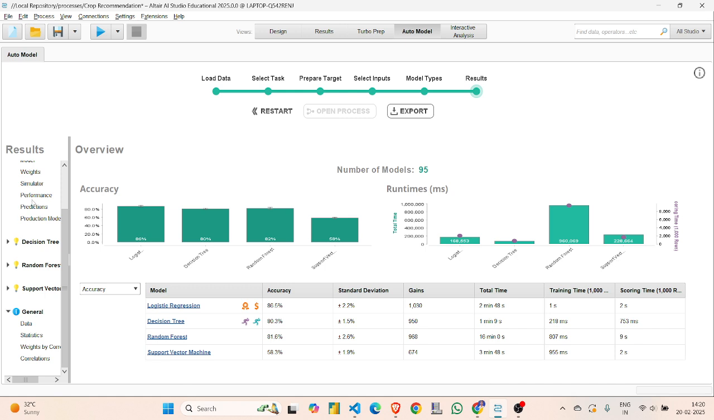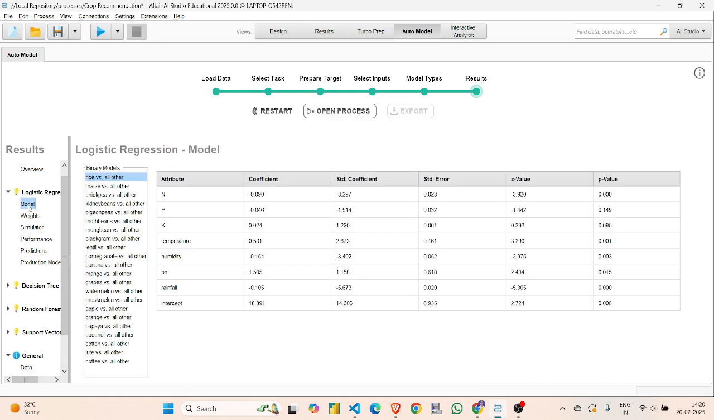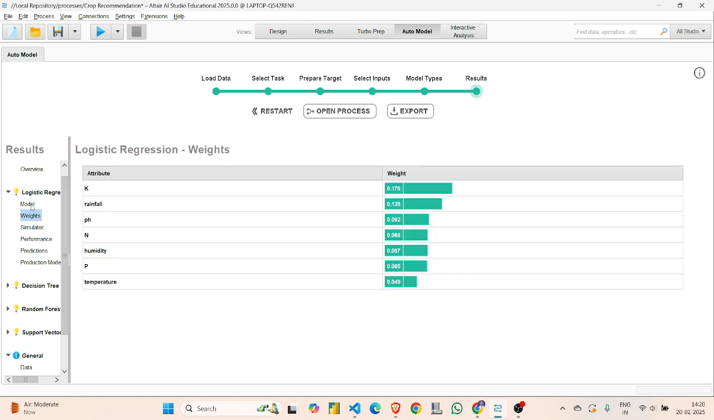Okay. Now if I want to see the model, so these are the given binary models. Now the attributes are like NPK, temperature, pH value, rainfall, and the intercept. So the intercept is given, and the p value is there. As you know, p value, z value, standard error, standard coefficient is there.